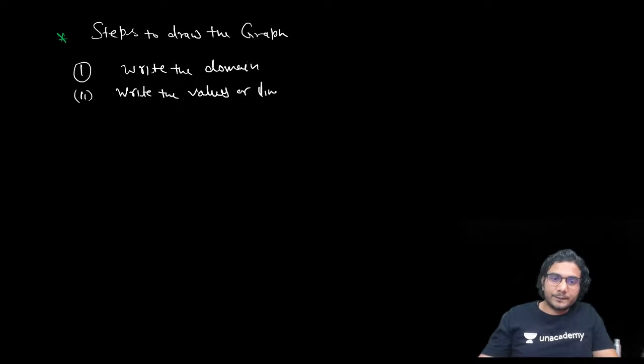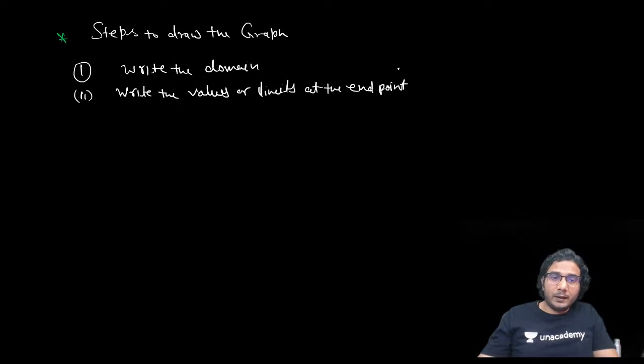First is write the domain. So you should know in which interval you need to plot the graph, first of all. Second is write the values or limits at the endpoints.